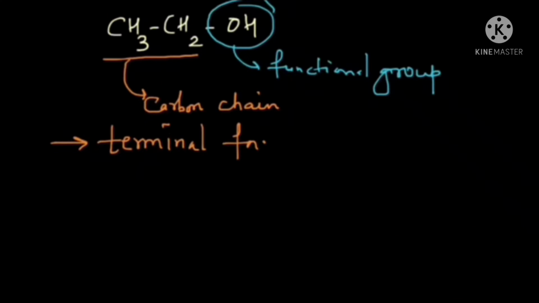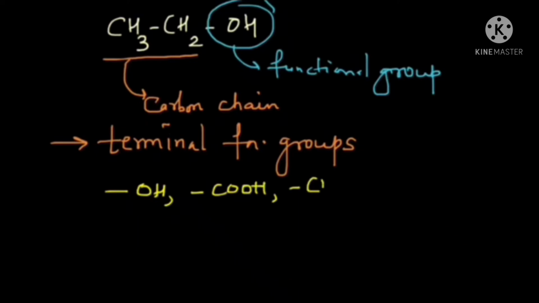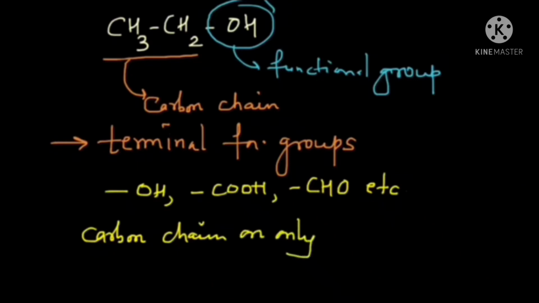Okay, so what are terminal functional groups? Those groups which are connected to carbon atoms or the carbon chain on only one side are called terminal functional groups. For example, OH or COOH or the aldehyde group CHO, etc. All these groups will have carbon chain on only one side, and so we call them terminal functional group.